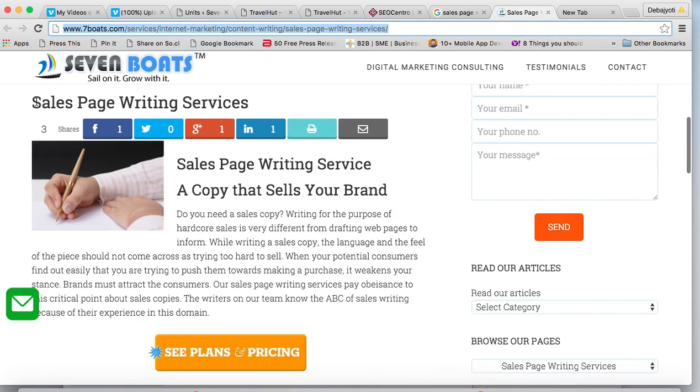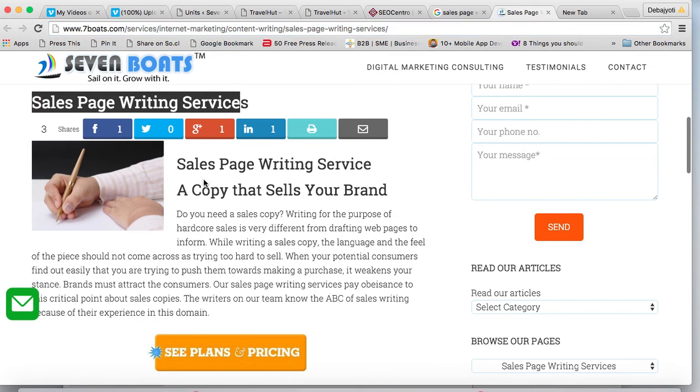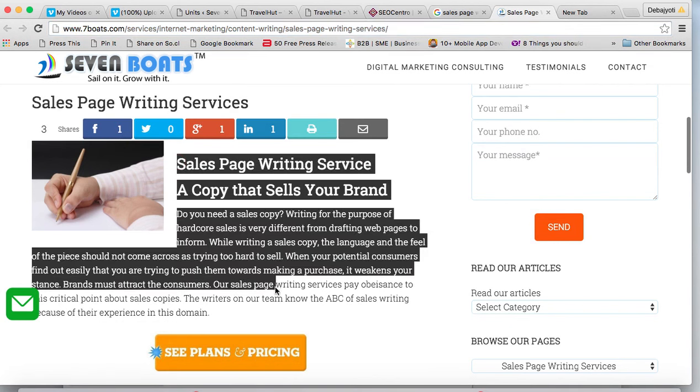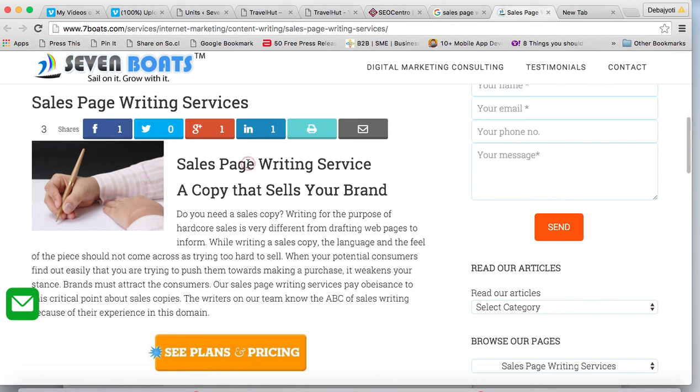This is the page, sales page writing service. We have used this in our content. Now what is the focus keyword? The focus keyword is the main keyword for this particular page. Mostly it is a single word or a double word that primarily focuses the content of that page. It is not exactly a long tail word, but yes, you can use a long tail keyword as a focus keyword as well. So there is no hard and fast rule.